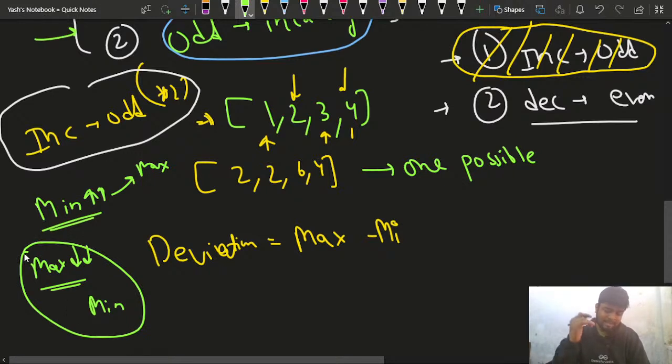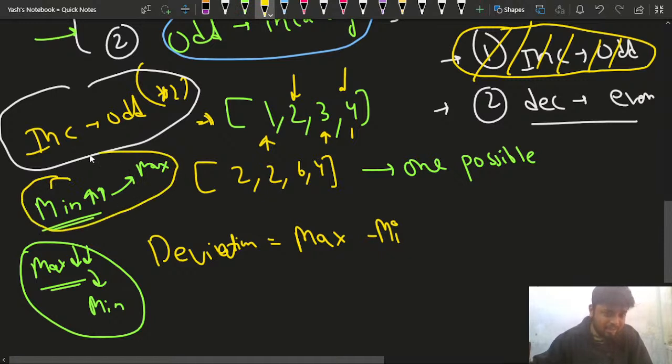Guys, please hit the like button if you have understood up till now, right? So if the maximum element is decreasing, then it will come closer to the minimum element, right? I told you that I can increase the minimum element and make it closer to the maximum element. In that case the deviation will decrease, right? If the minimum element increases, and consider that the maximum was a constant, the difference will come lesser.